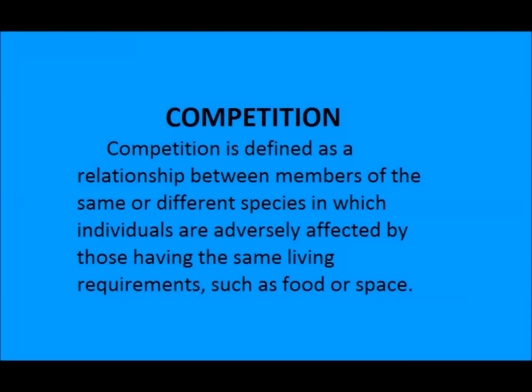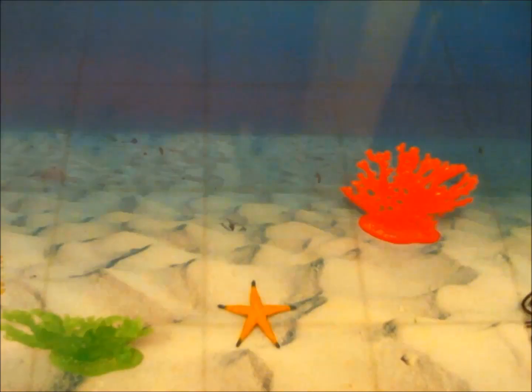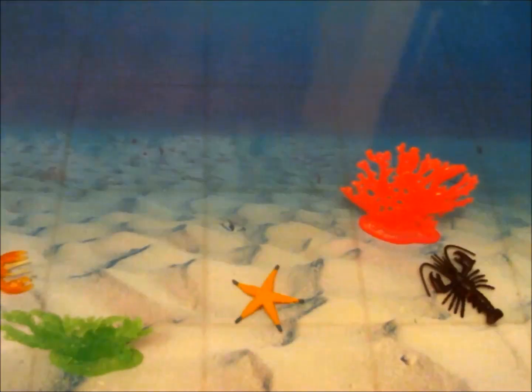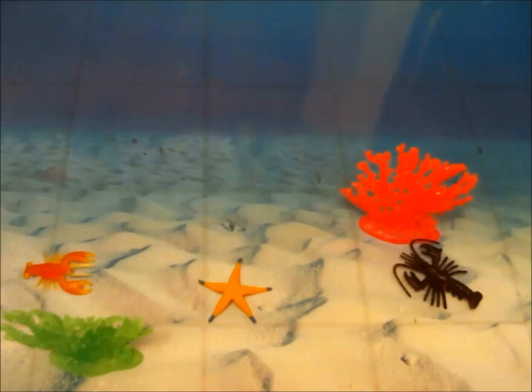Competition is defined as a relationship between members of the same or different species in which individuals are adversely affected by those having the same living requirements, such as food or space. This happy little starfish, resting on the sand, is unaware of the battle that is about to begin as its life hangs in the balance.